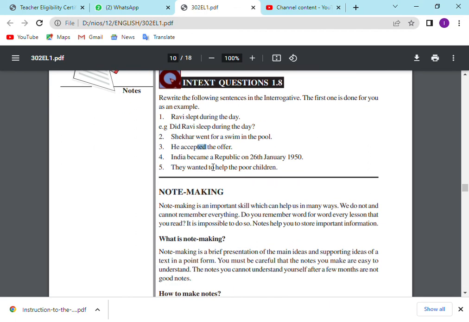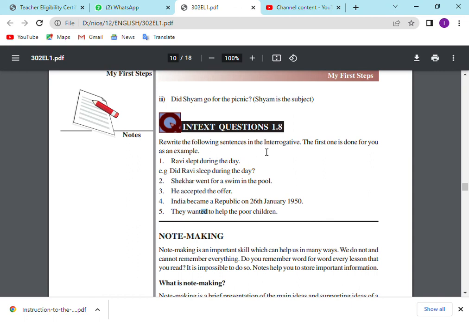India became a republic on 26 January 1950. Became is the verb here. Convert this into present: become, C-O-M-E. Did India become a republic on 26 January 1950? Same thing here. Just remove ed. Did they want to help the poor children? So in this way you can change this into interrogative.